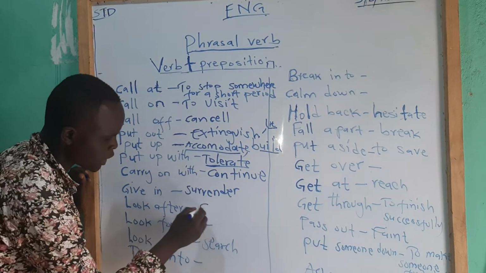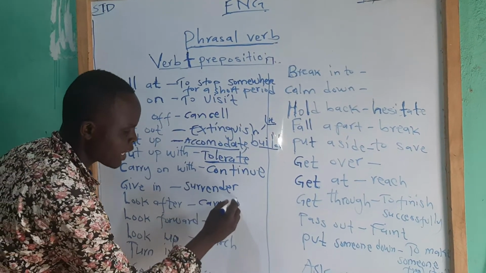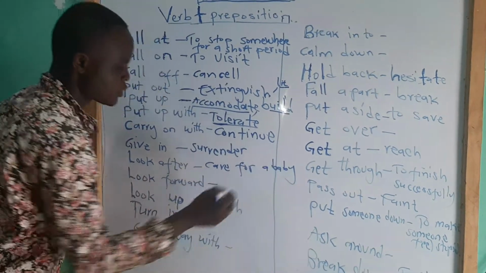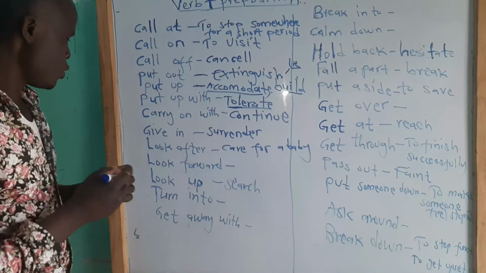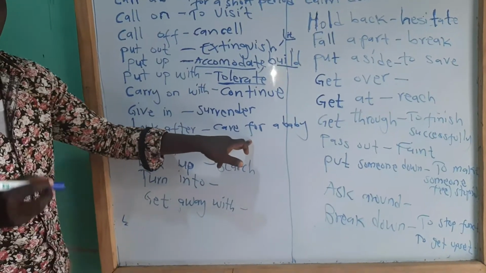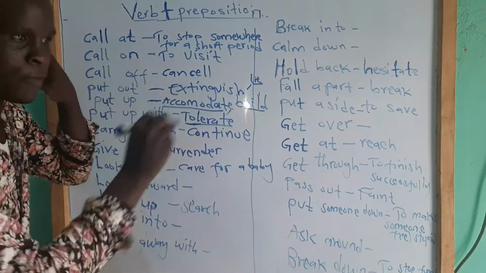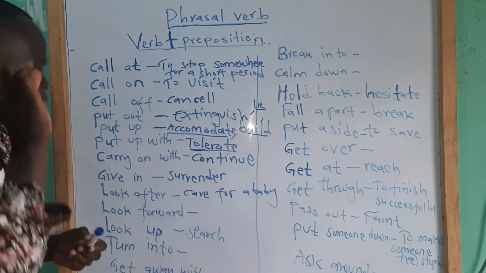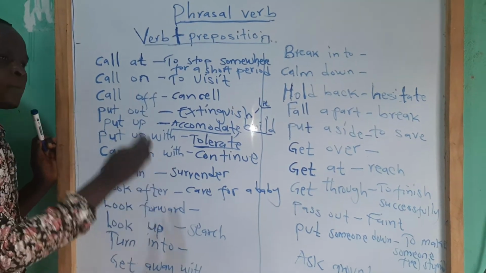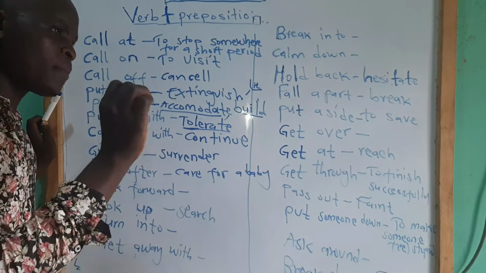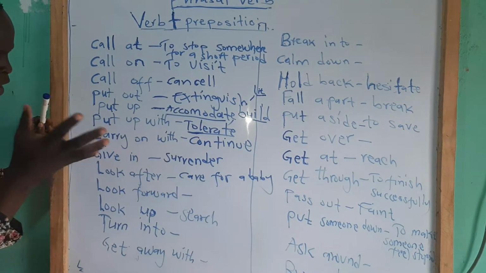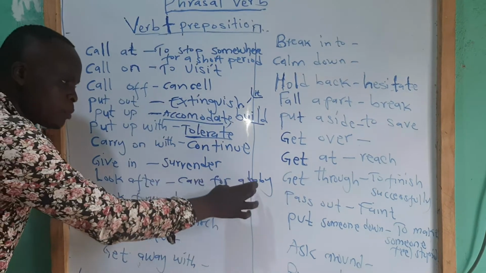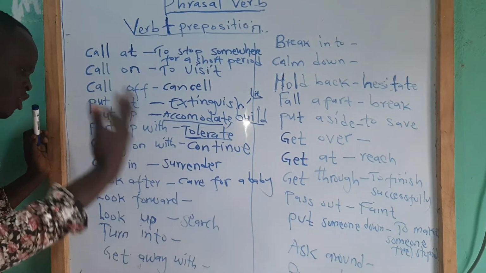Look after means to care for, like a baby or animals. You say you look after the animals. Somebody looking after the animals is a shepherd. If you care for something, you look after it. Maybe there's a young baby you are taking care of. You are saying you are looking after the baby. You are taking care of that one.